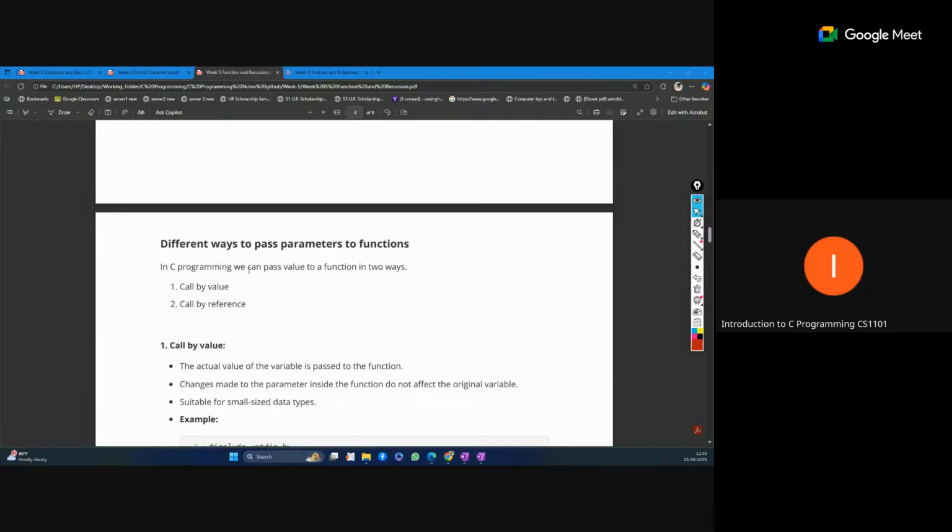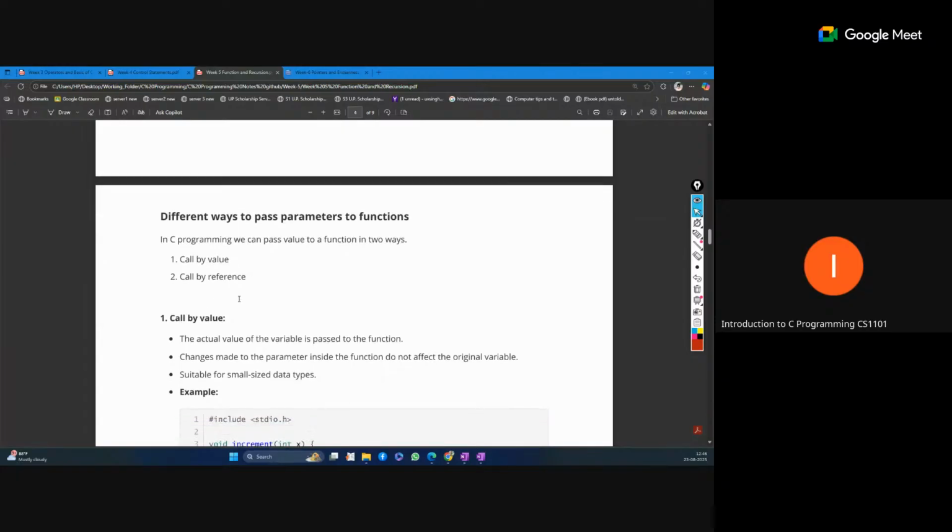Now, different ways to pass parameters to a function. First, call by value. We are passing the value only, or a variable name, and that value is stored into the function variables. But in call by reference, instead of passing the value or data, we are passing the memory address where the data is actually stored. We use that memory address to read or write the value in our function. That is called call by reference.